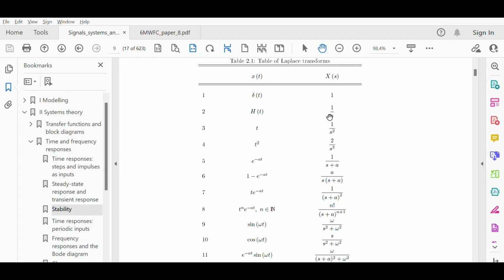A pole at the origin has an impulse response that is a Heaviside function. It does not go to zero, it does not diverge to infinity, it is bounded. A pair of complex conjugate poles on the imaginary axis corresponds to an impulse response which is sinusoidal. Again, this is a bounded function. It neither converges to zero as time increases nor diverges to infinity. We will call these poles marginally stable poles.